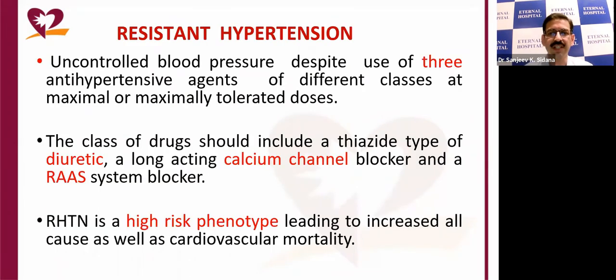Resistant hypertension is defined as blood pressure which remains above target while the patient is receiving three classes of drugs, which will include a thiazide type of diuretic, a long-acting calcium channel blocker, and a RAS system blocker. This is a high-risk phenotype which leads to increased all-cause as well as cardiovascular mortality.